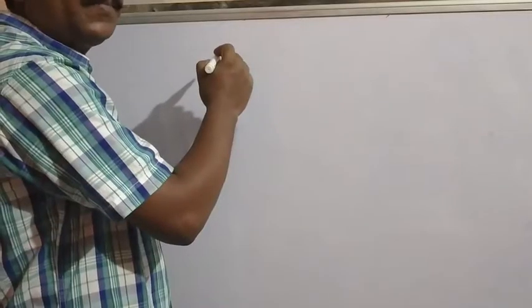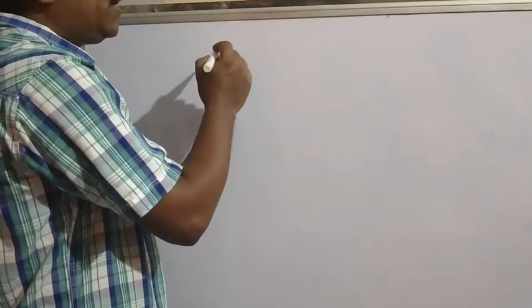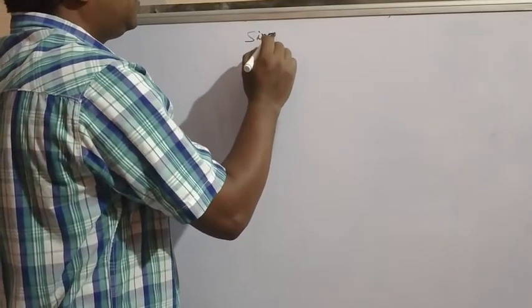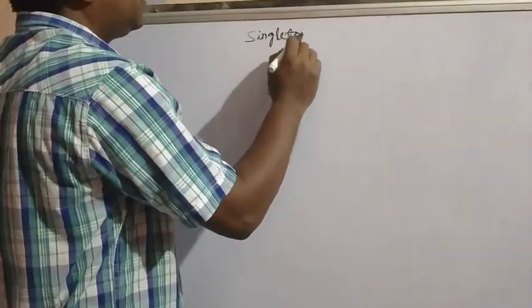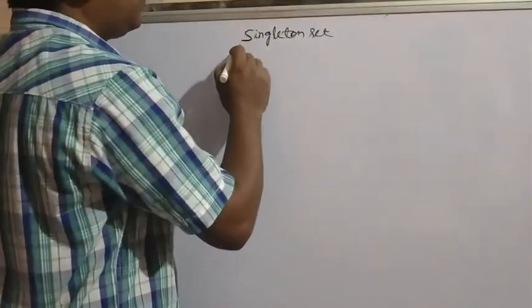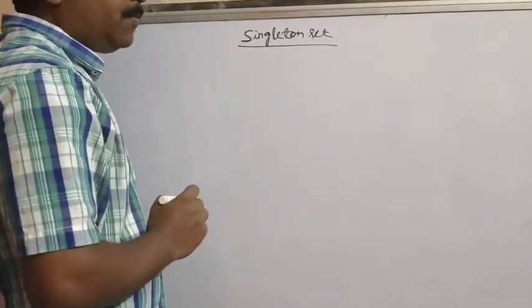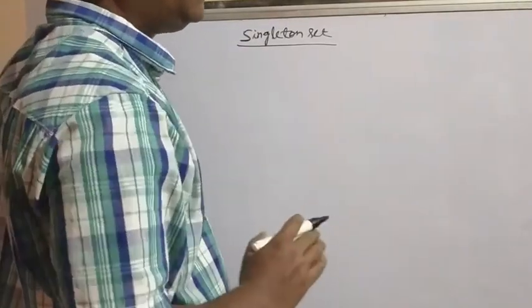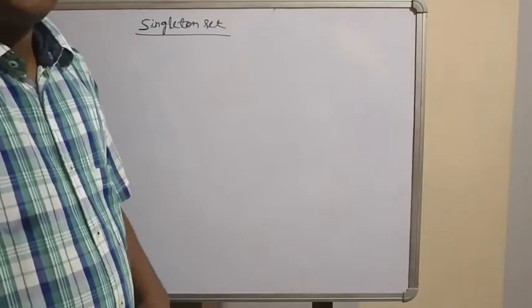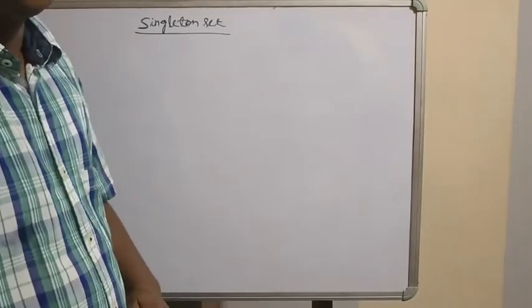What is a singleton set? Singleton set means, like the empty set or the null set or the void set means there will be no element in the set, singleton means single, one element in the set.